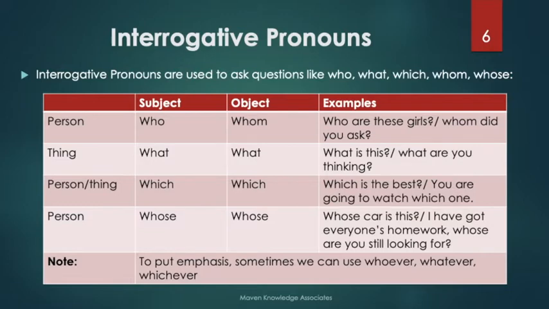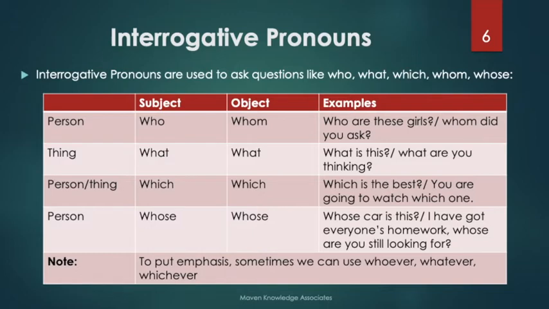Then comes what. What can be used as both subject and object. What is this? So what is used in this sentence as a subject. What are you thinking? So we are talking about you, and we are asking you, what are you thinking? So what in the second sentence is an object.